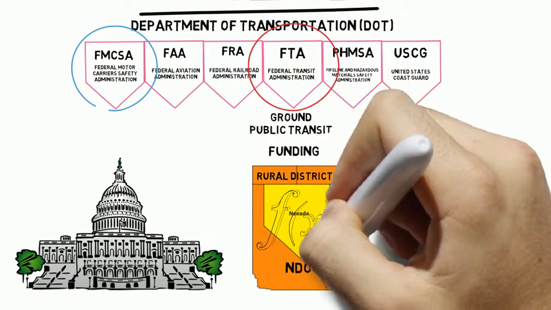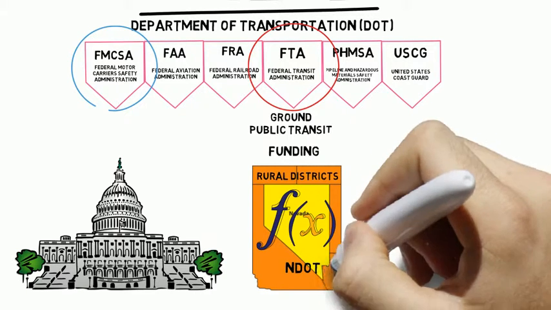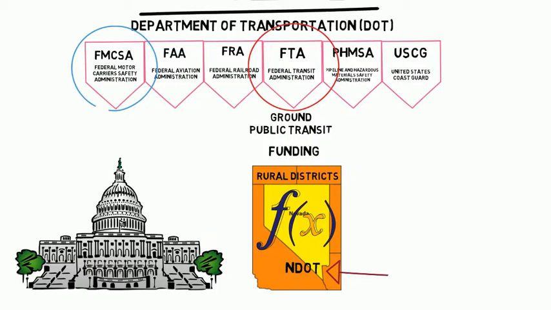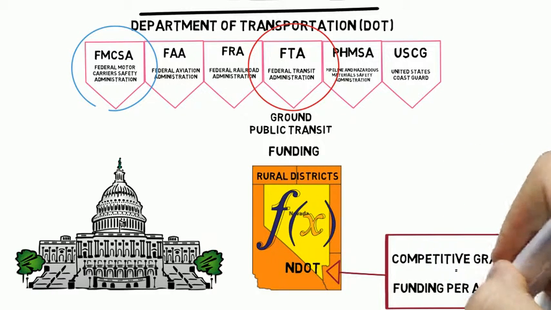Most of the funding for rural areas is based on a formula grant. The FTA has a formula that calculates the population and area of rural land to determine how much funding they will assign to that state. NDOT then solicits competitive grant applications to decide how much funding to assign to each agency. This happens one time annually.